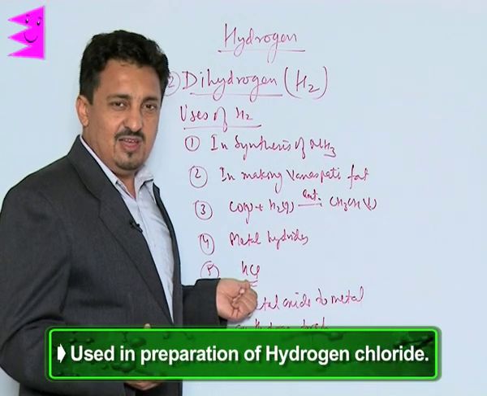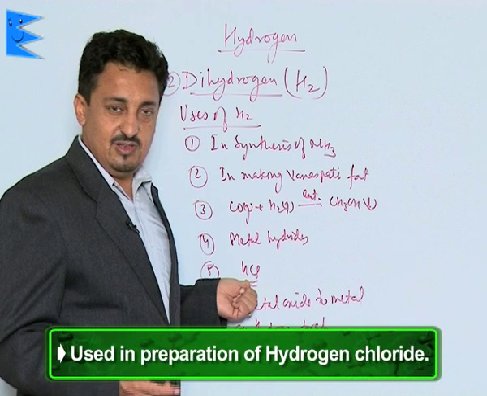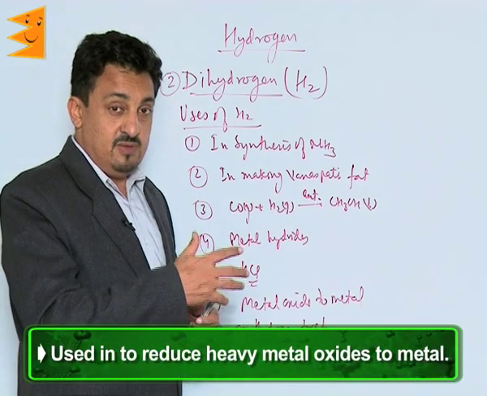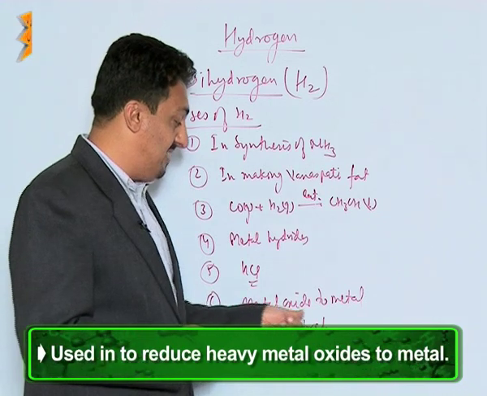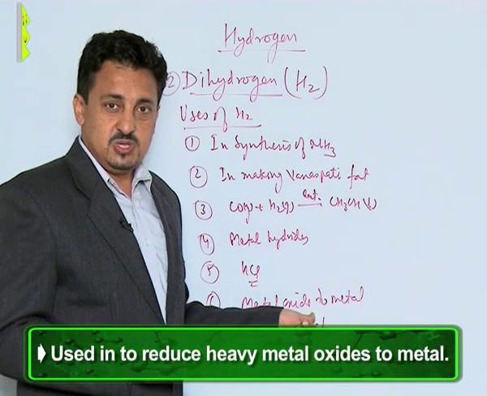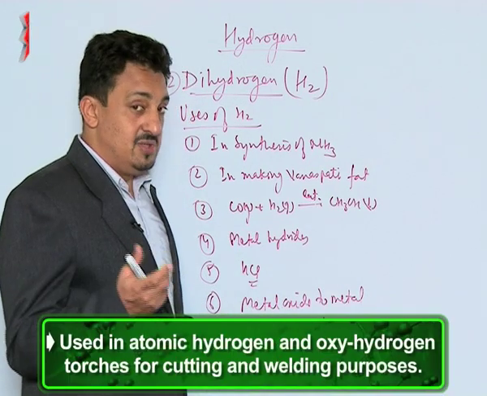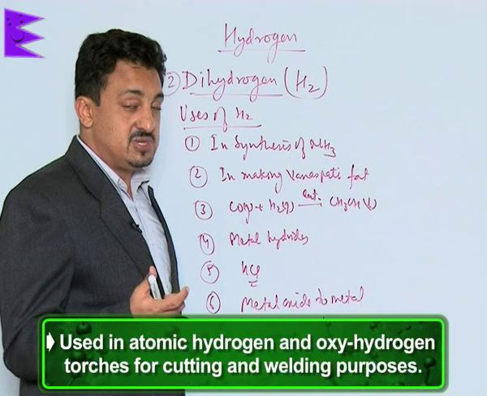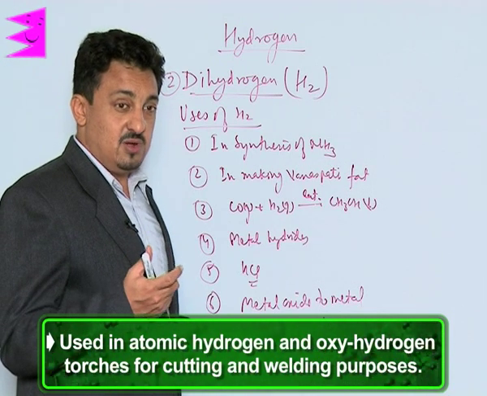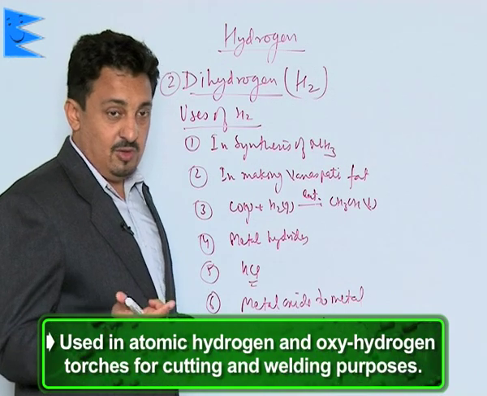which is being very widely used not only as a lab reagent, but as well as it has a lot of industrial uses. Then it is used in redox reaction in converting metal oxides to metal, because the byproduct is only water. So that again is a very useful reaction. And you need to know this, that it is used in making what? Oxyhydrogen torches, and therefore they are used in what? Welding purpose also. That again is very important, because we all know about this.